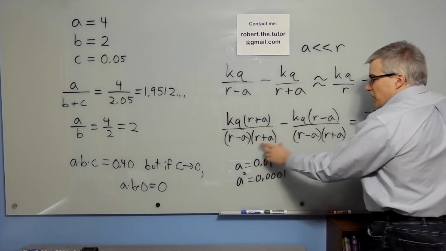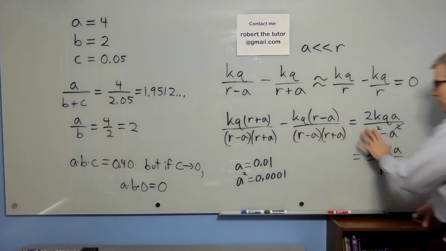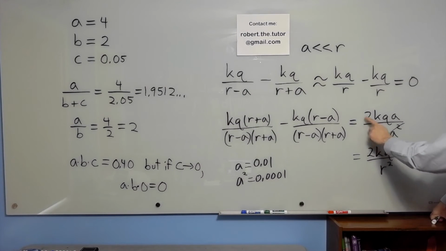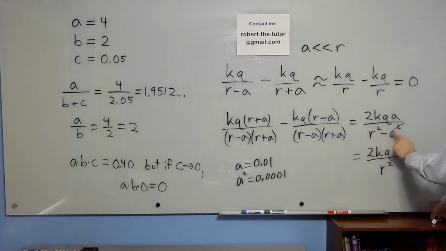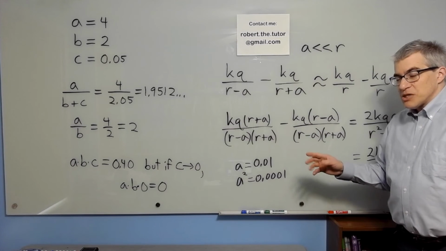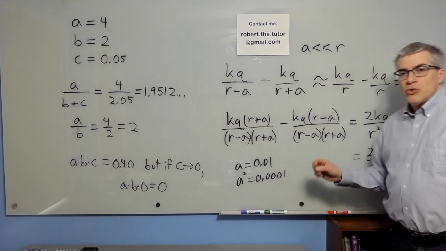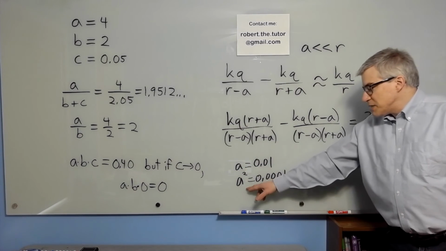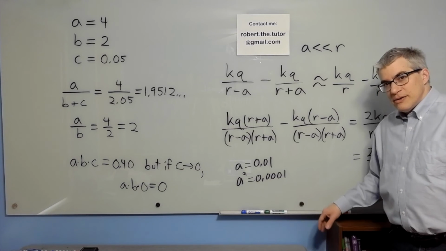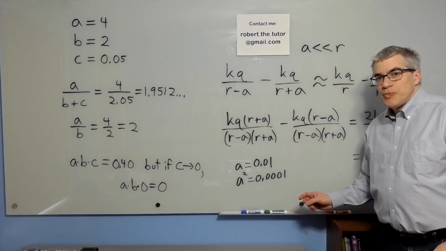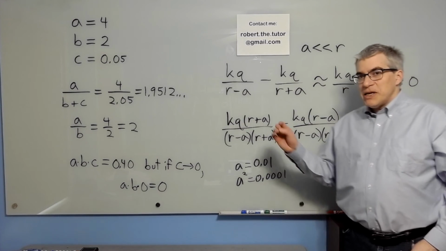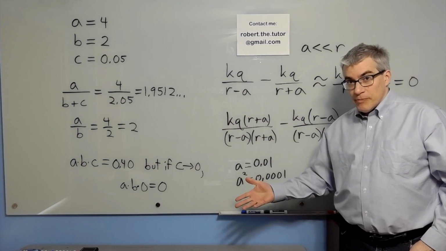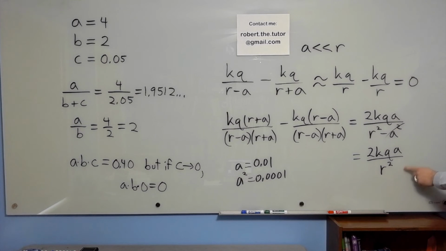So one change we could make is we could make a common denominator and rewrite this expression. We end up with 2kqa over (r squared minus a squared). Now here's the thing, even if you can't ignore plus or minus a, you might be able to ignore plus or minus a squared, because for example, if a is 0.01, a squared would be 0.0001, and higher powers would be even smaller. So sometimes you can keep an a term but throw away an a squared term. And in that case, you get the formula that is generally used as a good approximation.